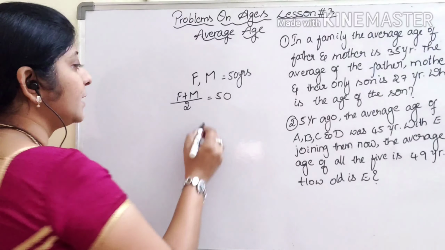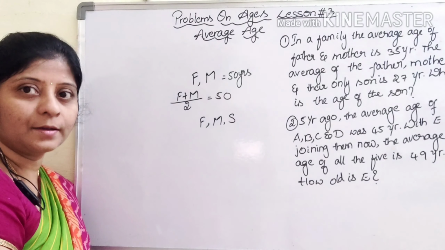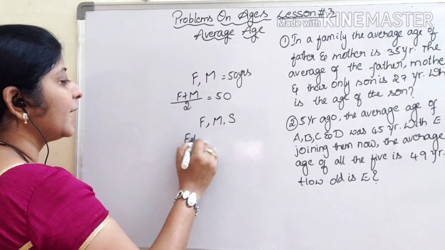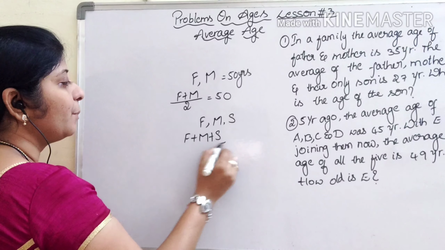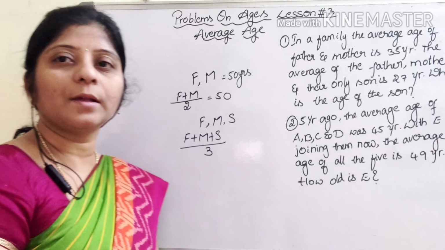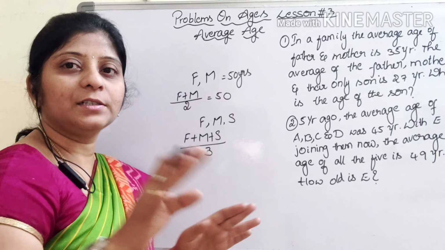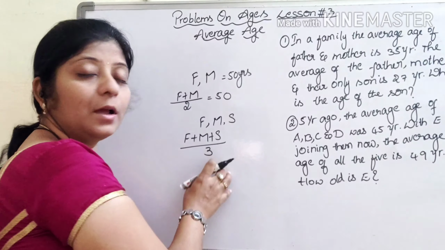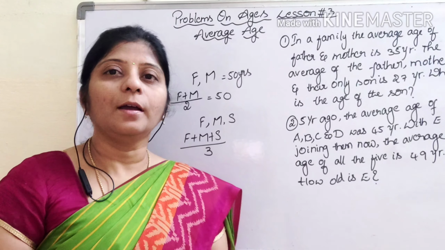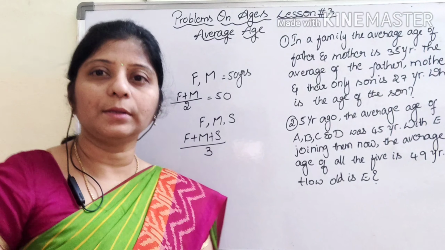And if they give father, mother, son ages, you have to take the average as f plus m plus s by 3. That means however many persons are given, you have to add all the ages and divide by the number of persons. It will give the average age of the given problem. So now we will go through the problems.